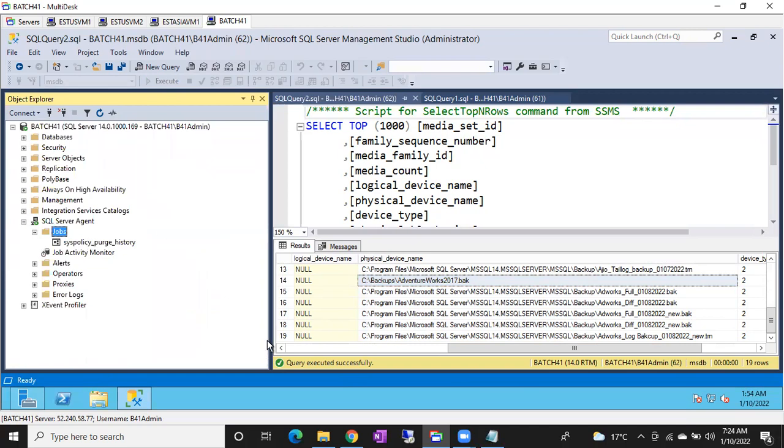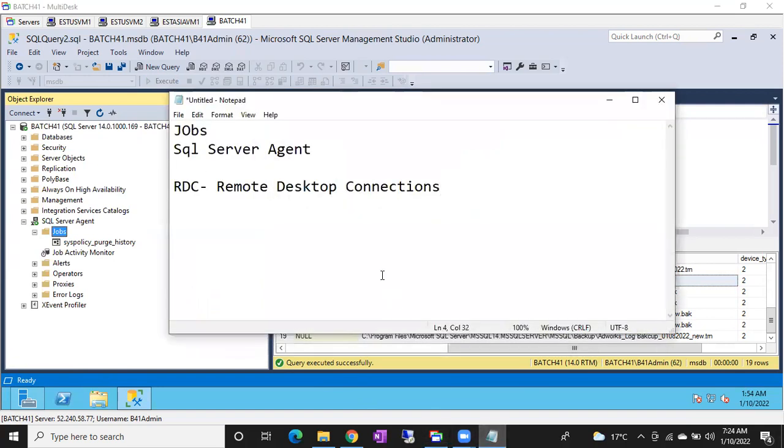Jobs means simply one thing: a collection of steps. You can call it a job. Sir, what is this step? Step is nothing but, just a request or whatever you want to say. Step is nothing but whatever query.